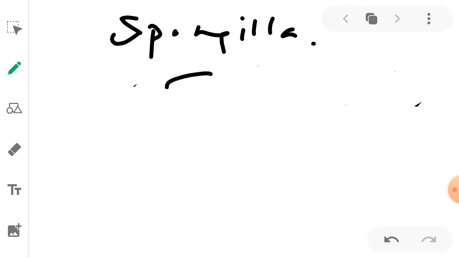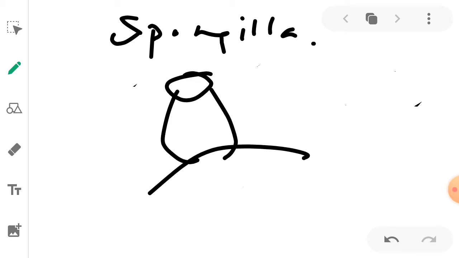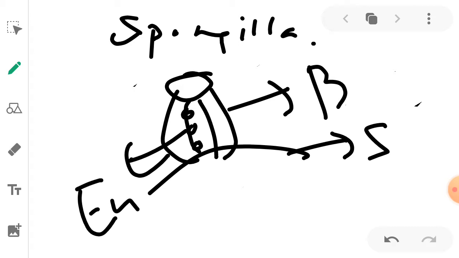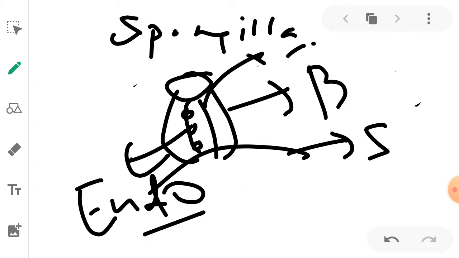Spongilla appears like this in structure. I am showing you a rough diagram, but for the exact diagram you can refer to the reference books. This is the structure of the spongilla. This is the substratum part, and this is the body part. Inside the spongilla there is development of small buds. These buds are called endogenous buds, since they develop inside the body. Once these buds mature, they will be released into the water.